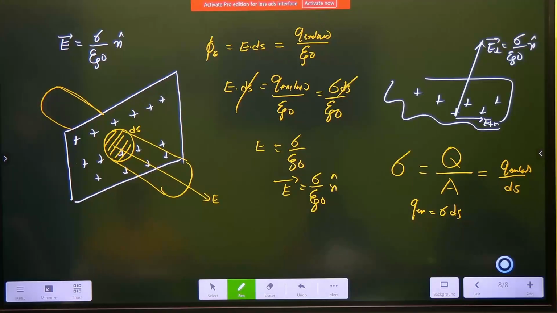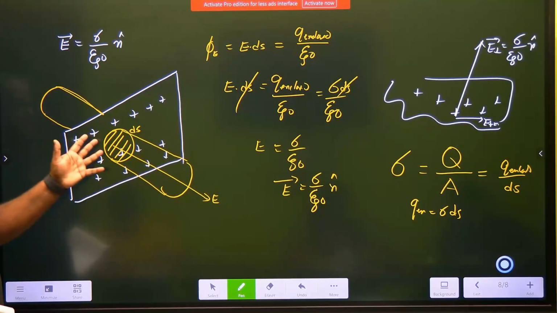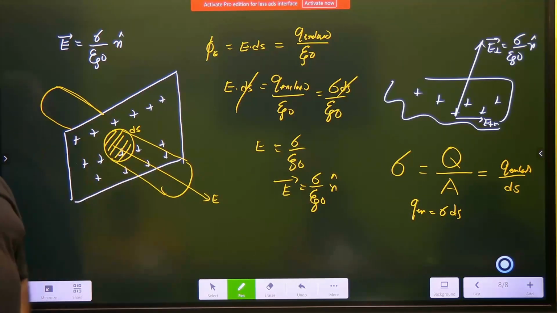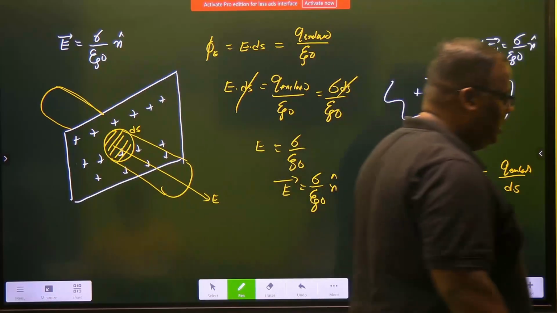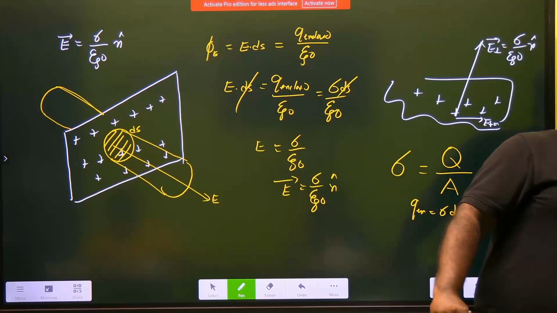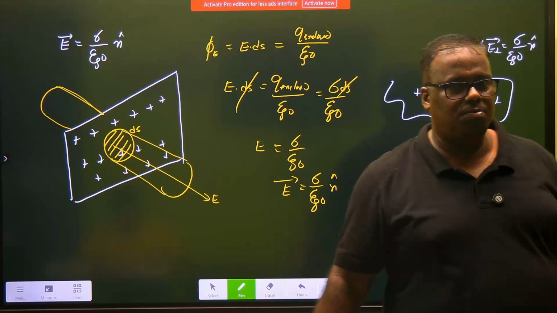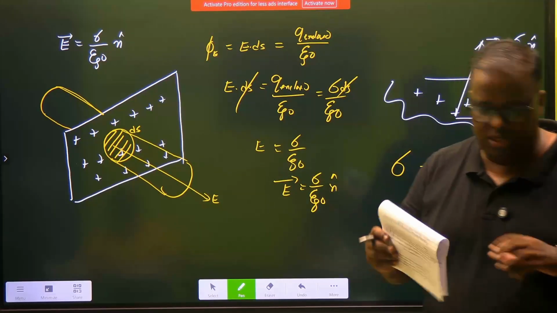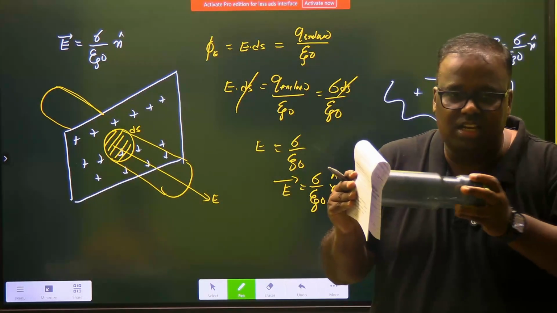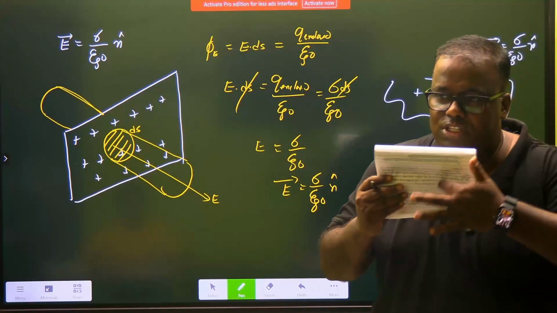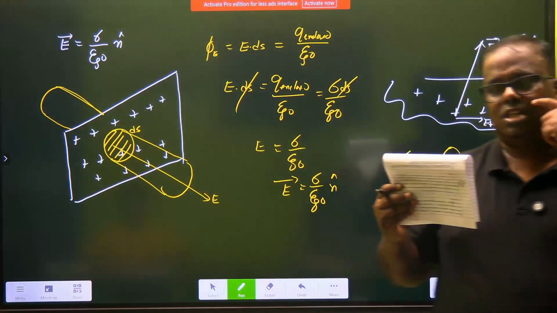Did you understand the explanation or not? So here we say that this is your surface. The Gaussian surface is a pillbox. You can write it as a pillbox, or you can say, let us consider a small portion dS, and the Gaussian surface is a pillbox which is protruding through it. Children, Gaussian surface is like this. See, this bottle inserted inside it. So this much portion of the charge is contributing, which is sigma into dS.